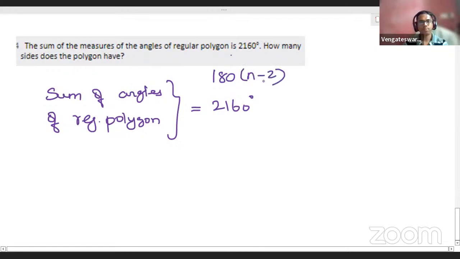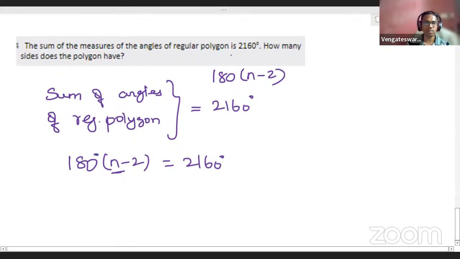That will give you the sum of all interior angles of a polygon. So you can equate 180 into n minus 2 equals 2160. What is this n? n is the number of sides of the polygon. Is that clear?